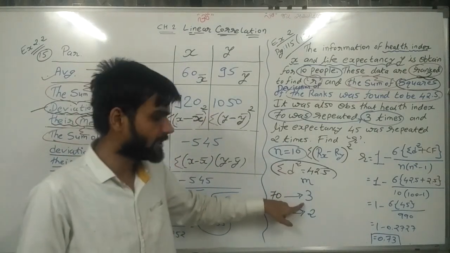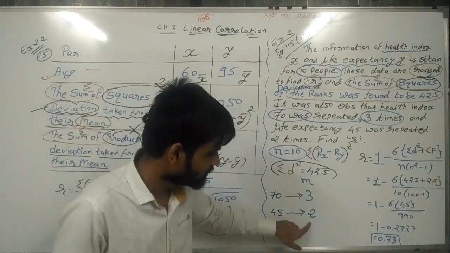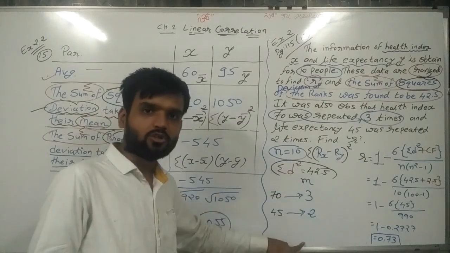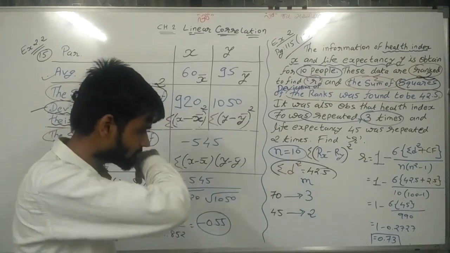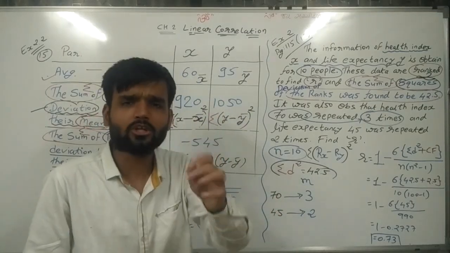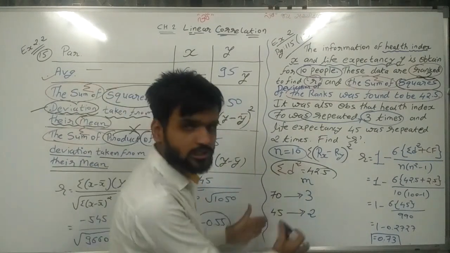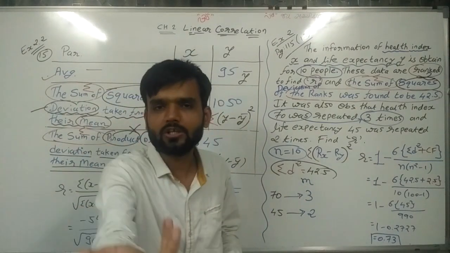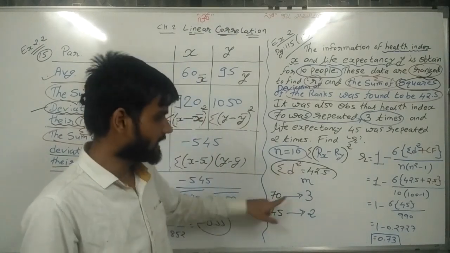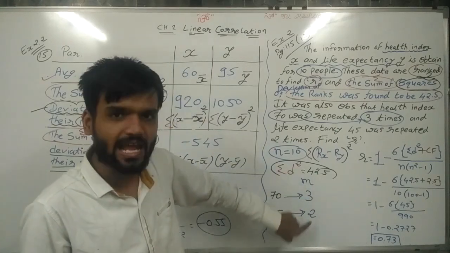So 70 repeated 3 times, 45 repeated 2 times. It means m is equal to 3 and 2. This is very important to find CF, because whenever values are repeating, CF is there. If no repetition is there, then there is no CF. Here 70 repeated 3 times, 45 repeated 2 times, so m is equal to 3 and 2.